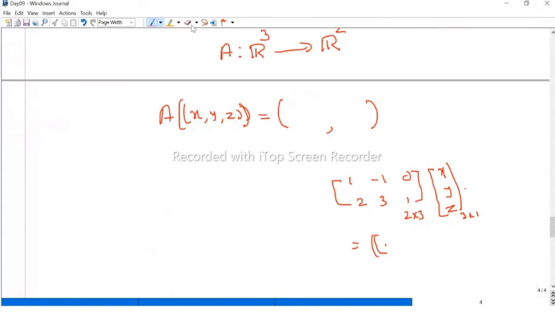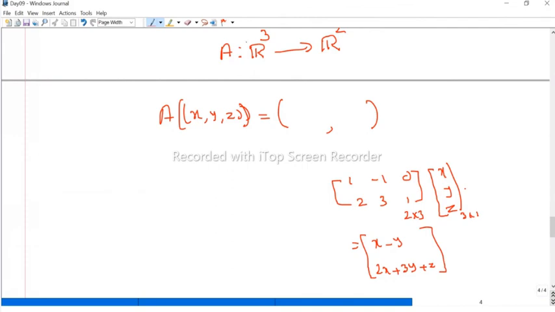The product should be 2 by 1, so we get a column vector. The first entry is 1 into x is x, 1 into minus y is minus y, 0 into z is 0. Therefore, the first position is x minus y. Now the second position is 2 times x plus 3 times y plus z.